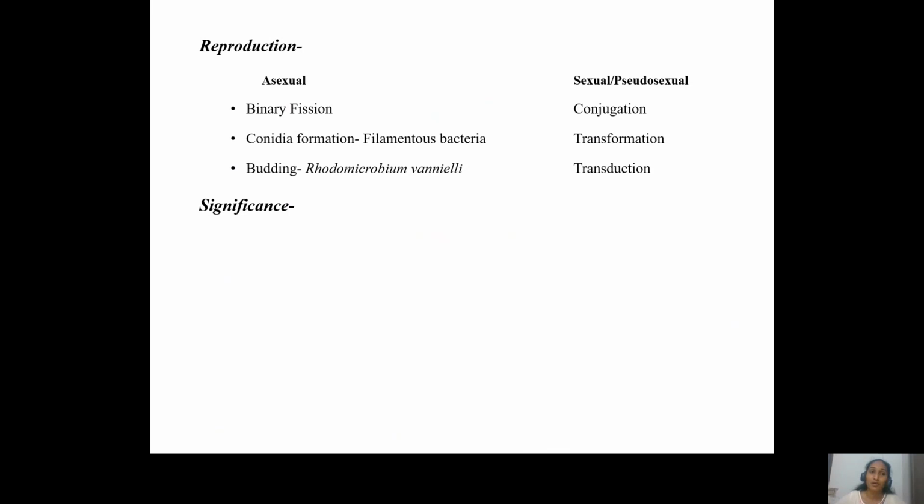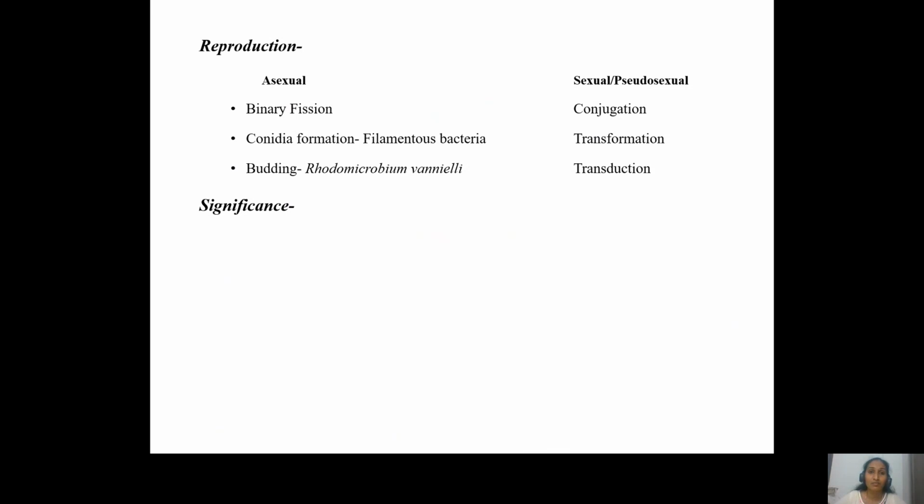Right. And if you look at the reproduction, they have asexual and sexual modes of reproduction. Asexual reproduction, and the most common type of reproduction, is by binary fission, wherein a microorganism grows to its fullest size. An invagination appears in the middle of the organism. The genetic material duplicates and is separated to either end, and the invagination deepens to the middle of the cell, and then ultimately it divides the cell into two identical daughter cells. So that is the most common type of asexual reproduction carried out by bacteria.